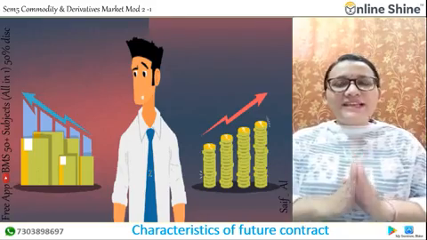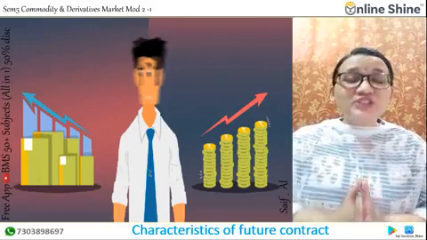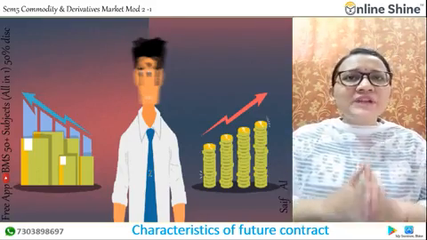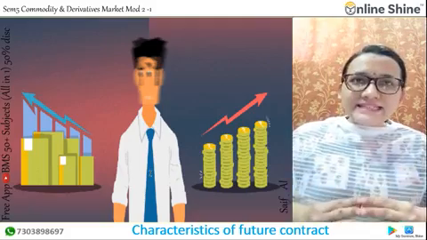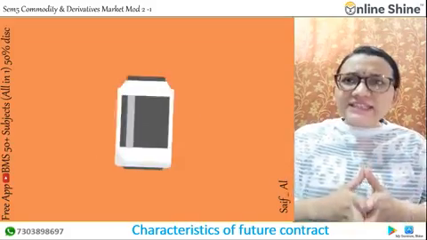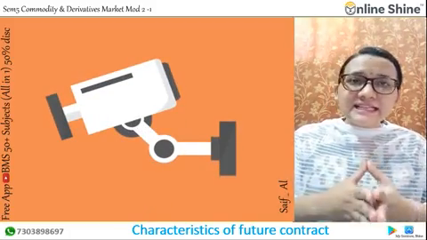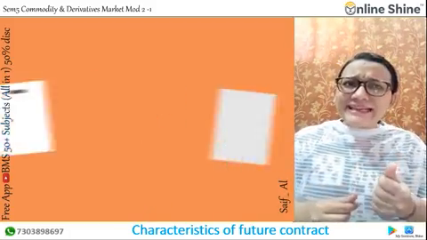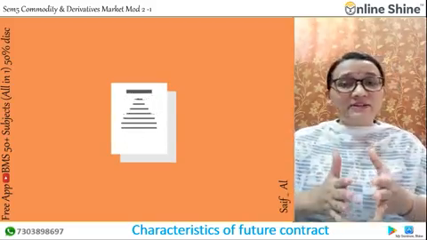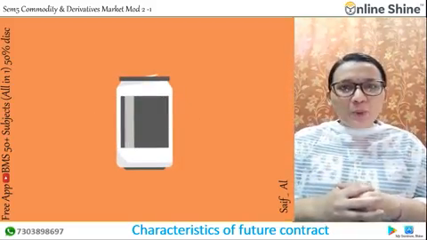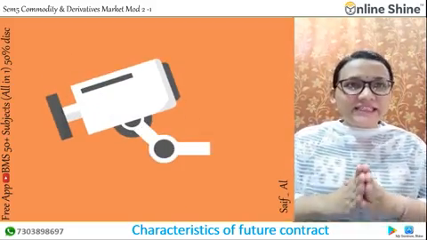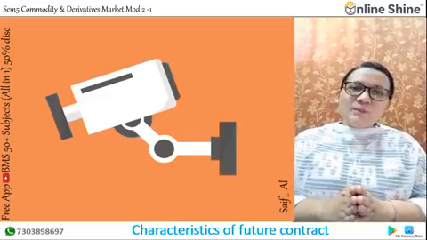Now the second one is the organized exchange. Futures are traded on an organized exchange with a designated physical location where the trading takes place easily. This provides a ready and liquid market in which futures can be bought and sold at any time. So the stock market exchange